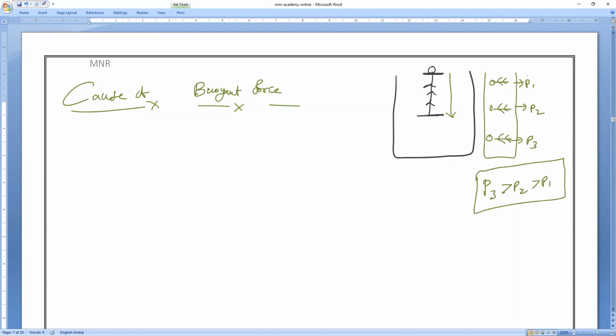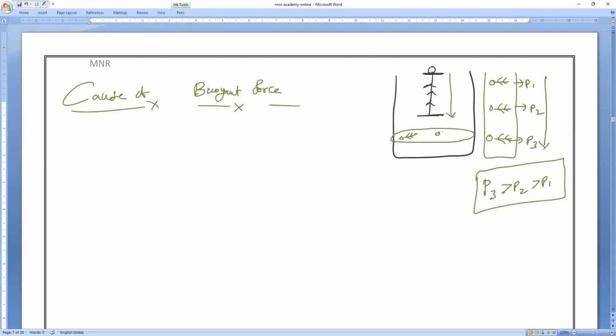We all know that if you go deeper into the liquid, the depth of the liquid increases. So what will happen to the pressure? Pressure also increases or decreases, everyone? As the depth of the liquid increases, the pressure will increase. Understand?